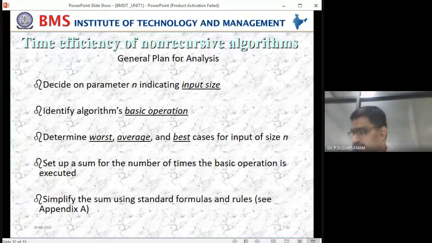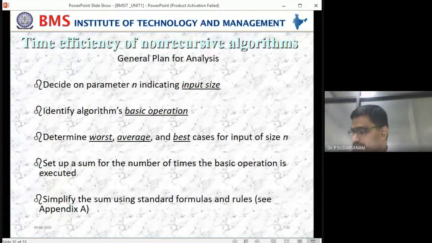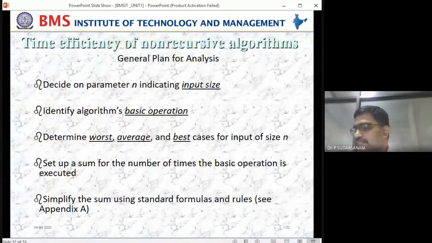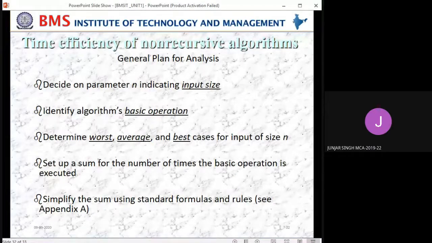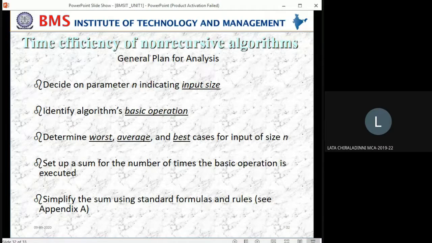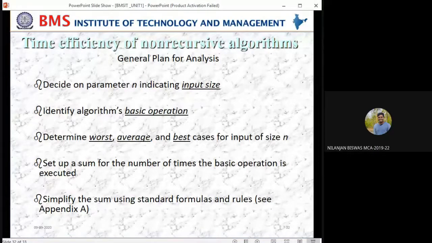Present, sir. 16 through 23. Present, sir. 25 through 29. Yes, sir.